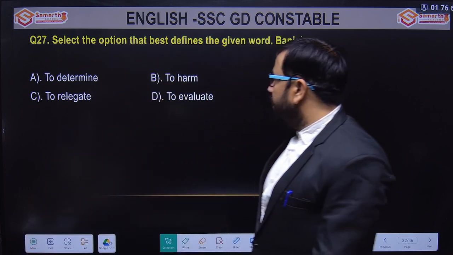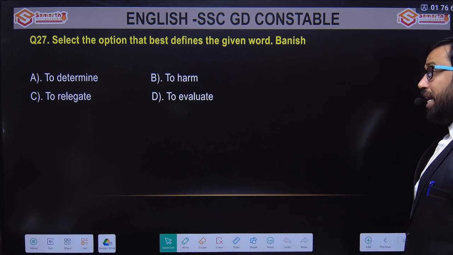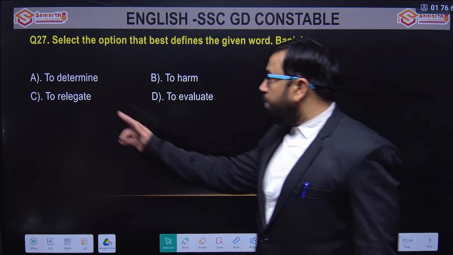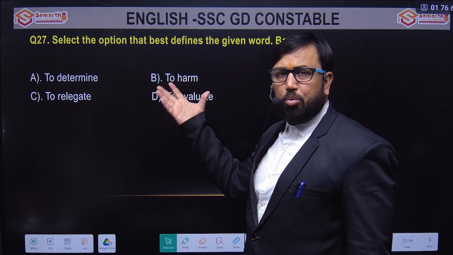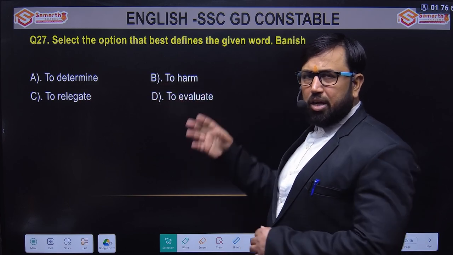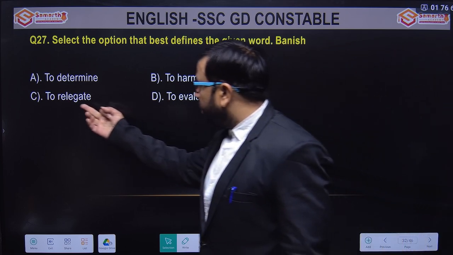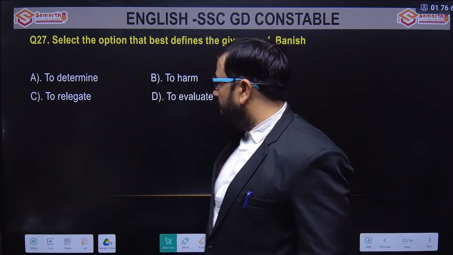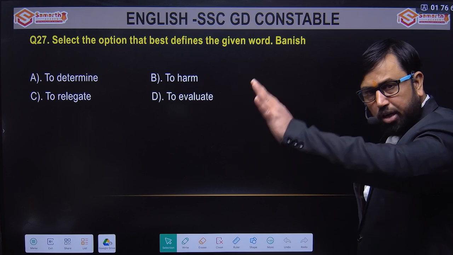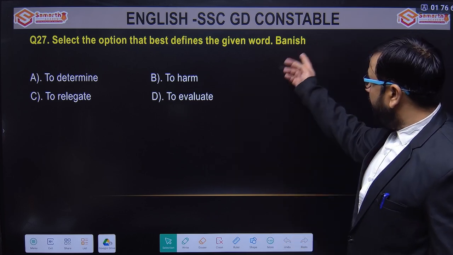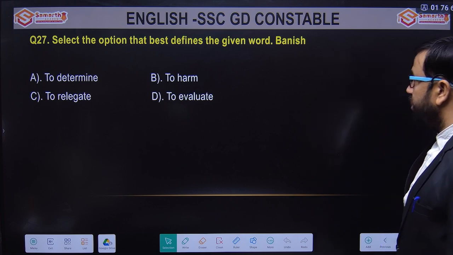Let's see the options: determine, to harm, to evaluate, to relegate. Determine means to find out, so that can't come here. Harm means to cause damage to someone, but that is not to banish somebody, right? Evaluate can't be it either. So relegate is the most appropriate option here. Relegate means to demote somebody, to push someone down or out. So banish, the most relevant option, C. To relegate is banish.